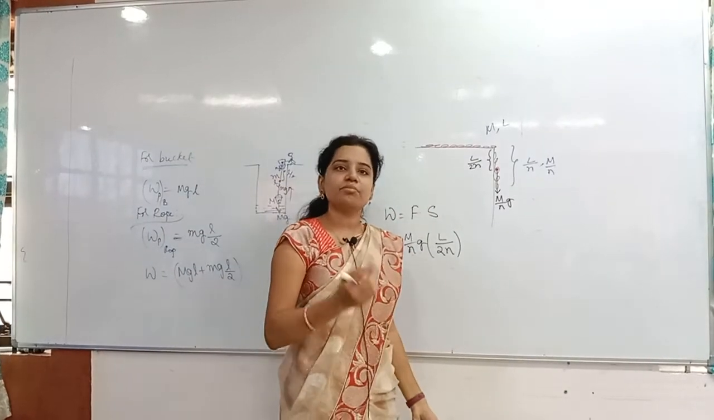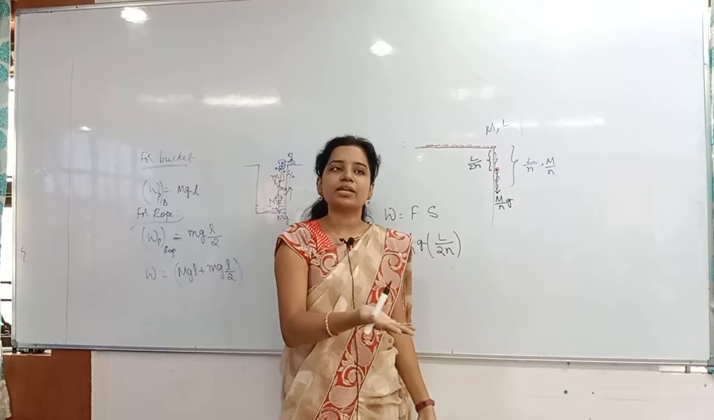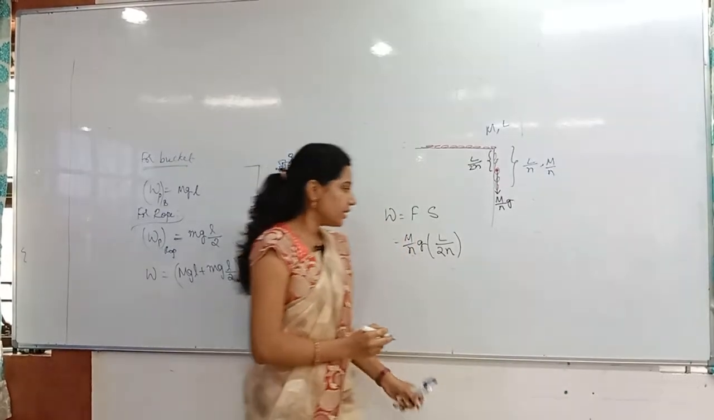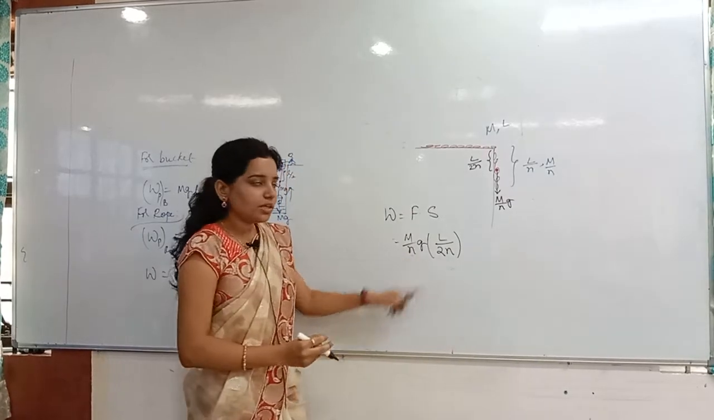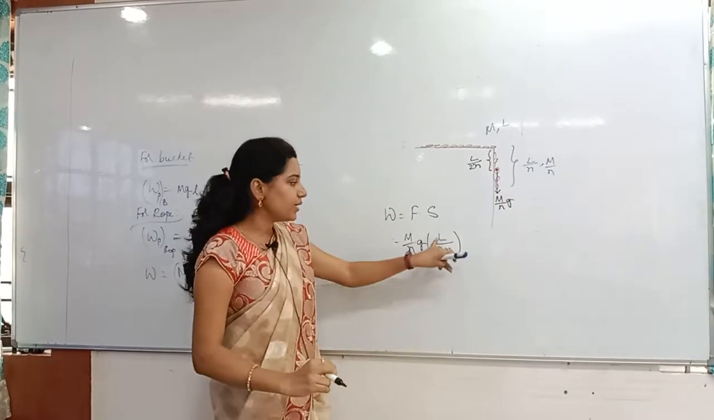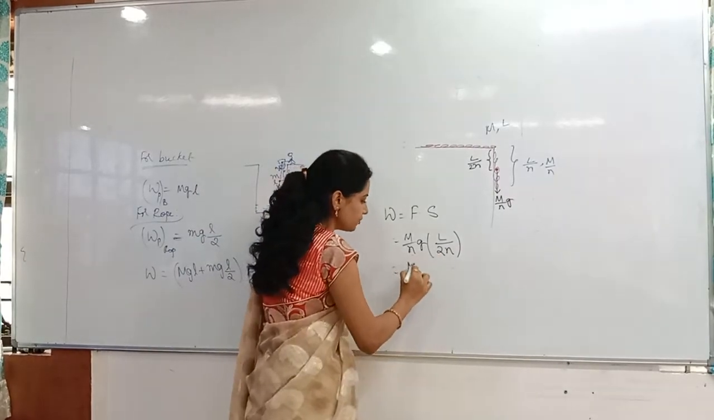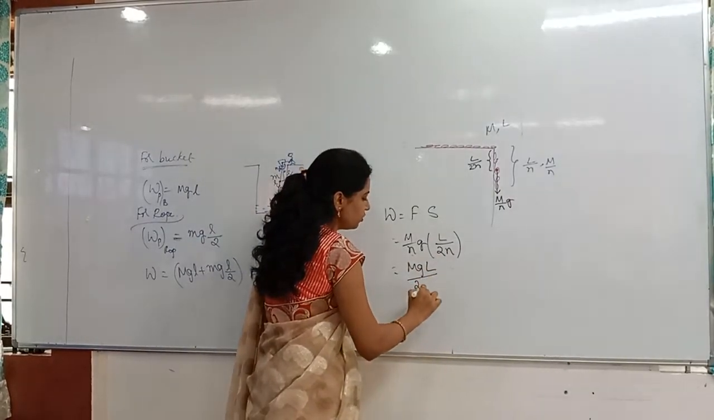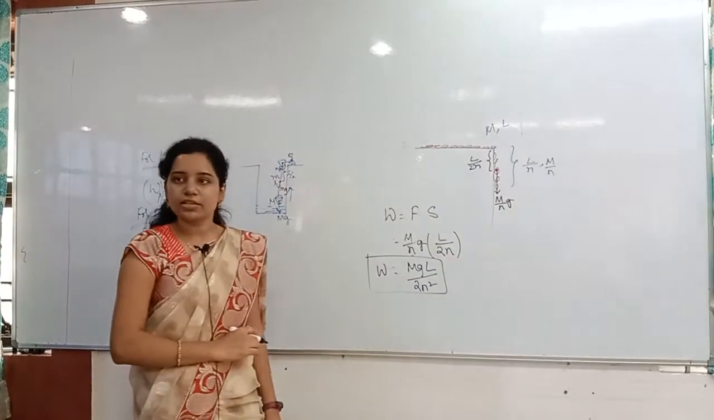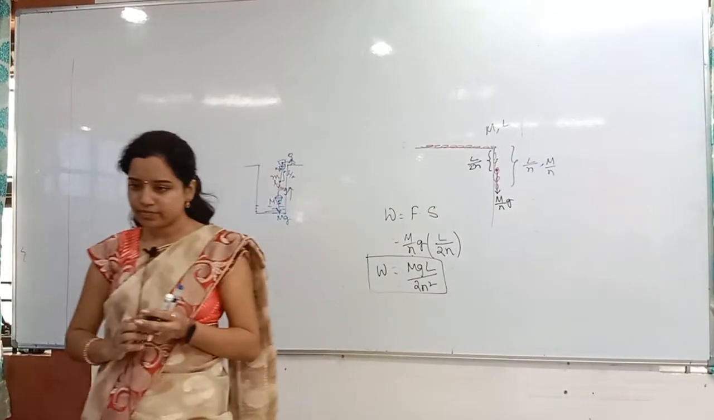What is the angle between them? 90 degrees. So work done by the gravity will be how much there? Zero. So no need to consider that. So here m by n into g. How much displacement made by the center of gravity? Nothing but exactly L by 2n. So the answer is how much here? mgl by 2n square. This is the work done. Understood clearly? Yes, copy that.